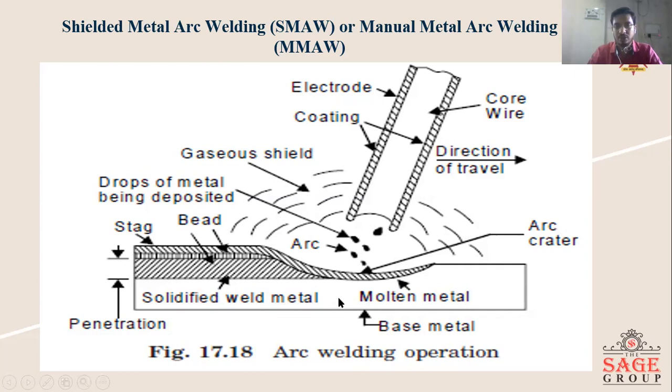Here is an arc produced by the electric supply with the help of the electrode as well as the base metal, and the electrode is coated by flux so that a shielding gas or shielded arc pool is generated to protect this arc from the oxygen of the atmospheric air, right? So this is the arc welding operation.